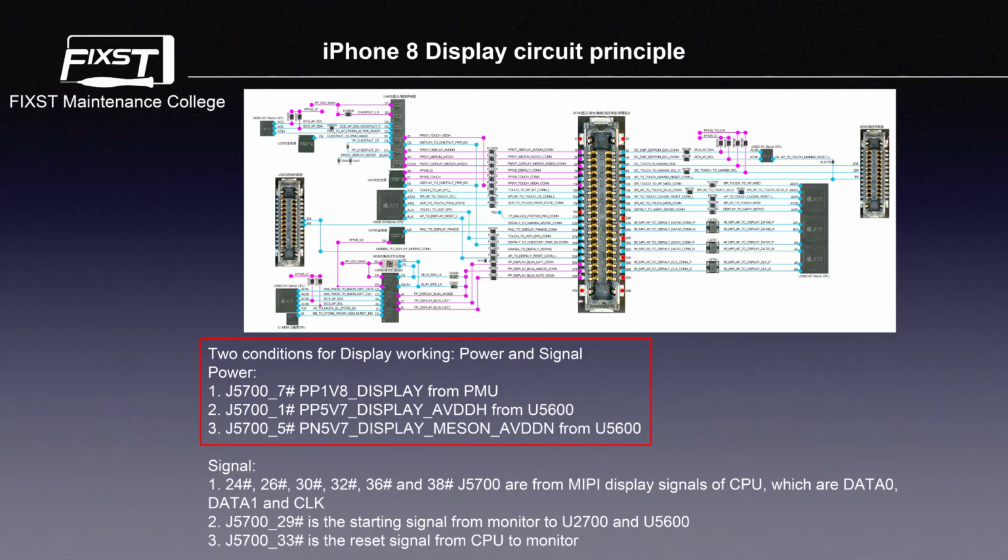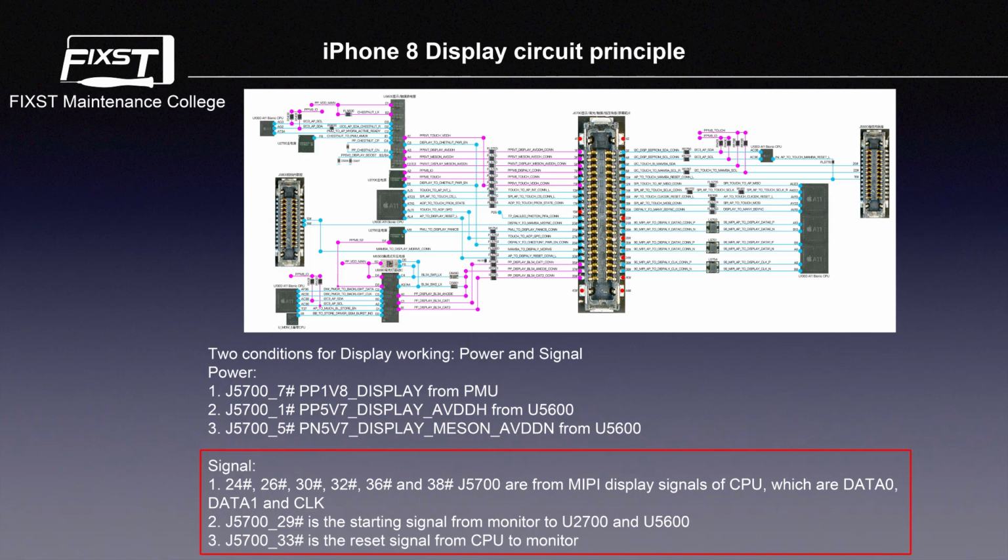Number 3, J5700 pin 5, PM5V7 display Mason AVDDN from U5600. And about the signal, number 1, pin 24, pin 26, pin 13, pin 32, pin 36, and pin 38 of J5700 are from the MIPI display signal of the CPU, which are data 2, data 1, and clock.